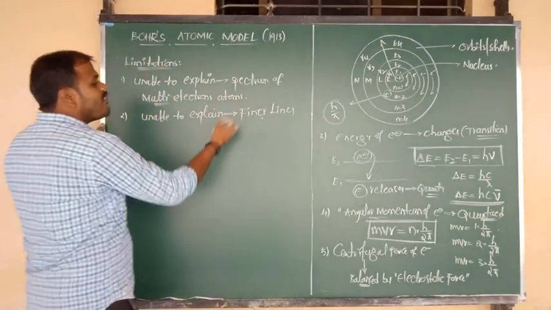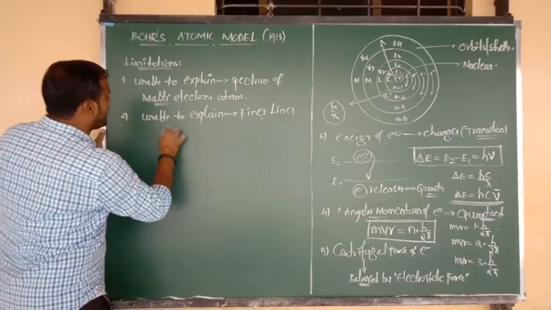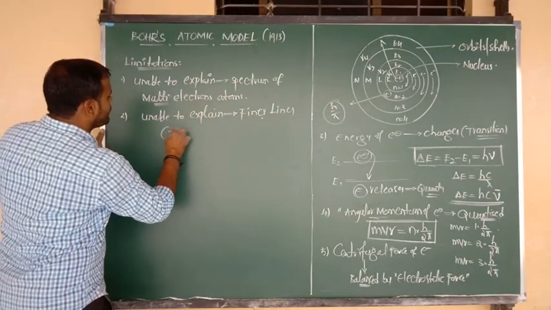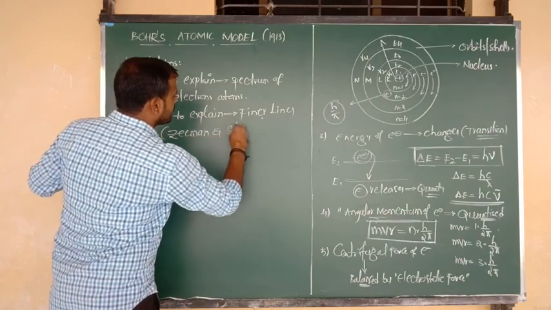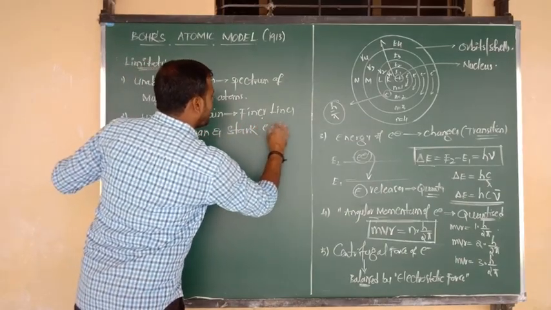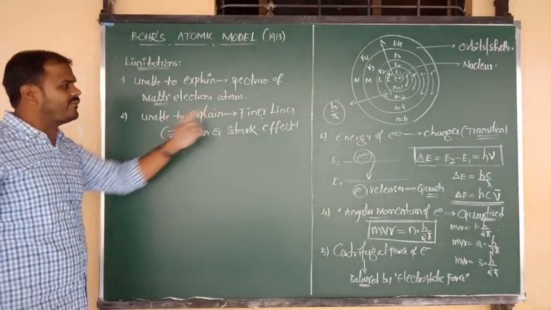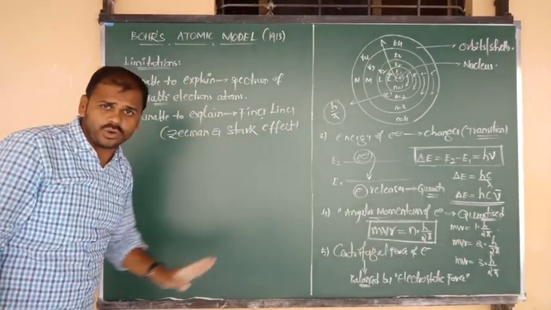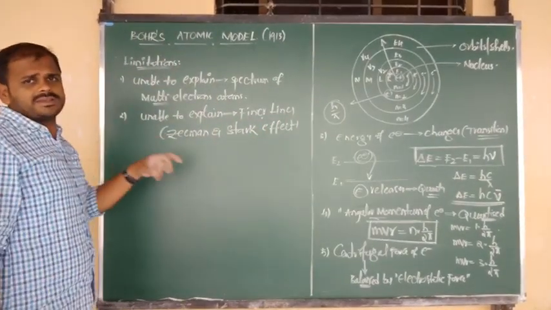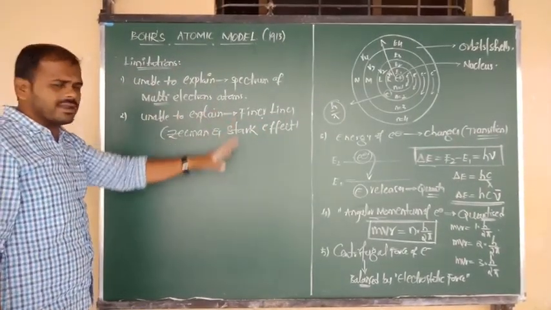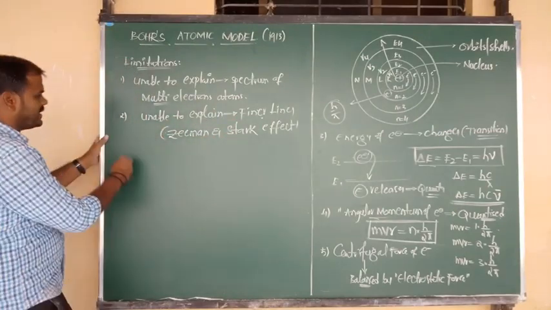The formation of finer lines is explained by two very important effects, known as the Zeeman and Stark effects. By using these two effects, we can explain the finer lines. How, I will tell you, don't worry. But just remember, Bohr's atomic model was unable to explain the finer lines. That means it was unable to explain the Zeeman and Stark effects.